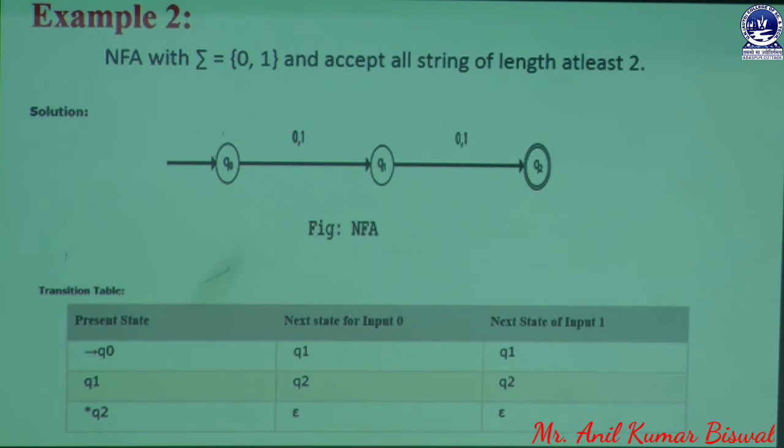Here we have 3 states, Q0, Q1 and Q2. Q0 is the initial state, Q1 is a normal state, and Q2 is the final state. Whenever the user puts an input symbol 0, Q0 links with Q1, and when the user inputs symbol 1, it is also linked with Q1, which is already mentioned in our diagram. We know that whenever we have this transition diagram, we can construct this transition table in a very easy way.